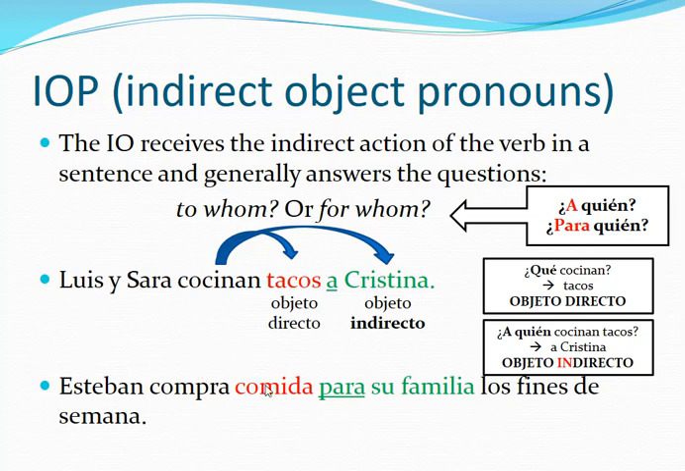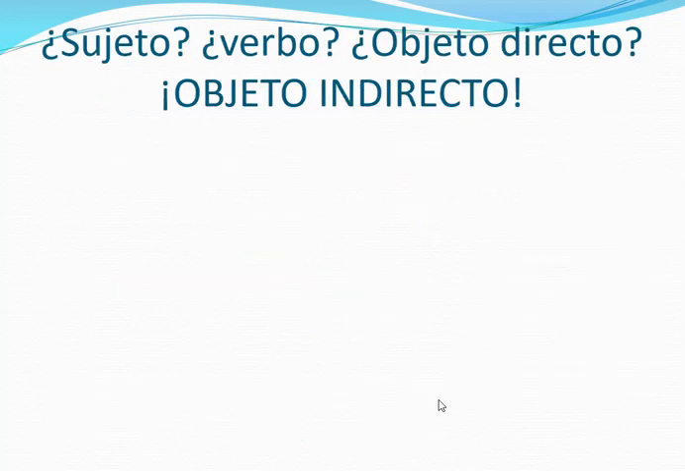Esteban compra comida para su familia. You can have an a or you can have para. For his family. He buys food, direct. For his family will be the indirect object, on the weekends. Objeto directo, objeto indirecto. Muy bien.